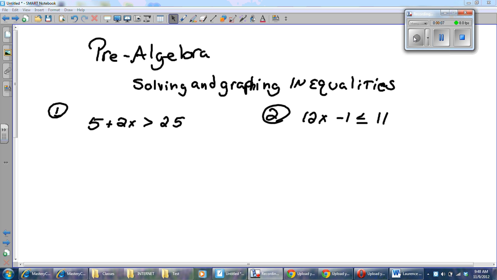I know it's been a couple days since we've had one, but this one is kind of cool because you're going to already know how to do most of it. There's only a little bit new to it. Today we're solving and graphing inequalities. Notice that these problems 1 and 2 look like things you know how to do, except instead of having an equal sign, we have a less than or a greater than or something like that.